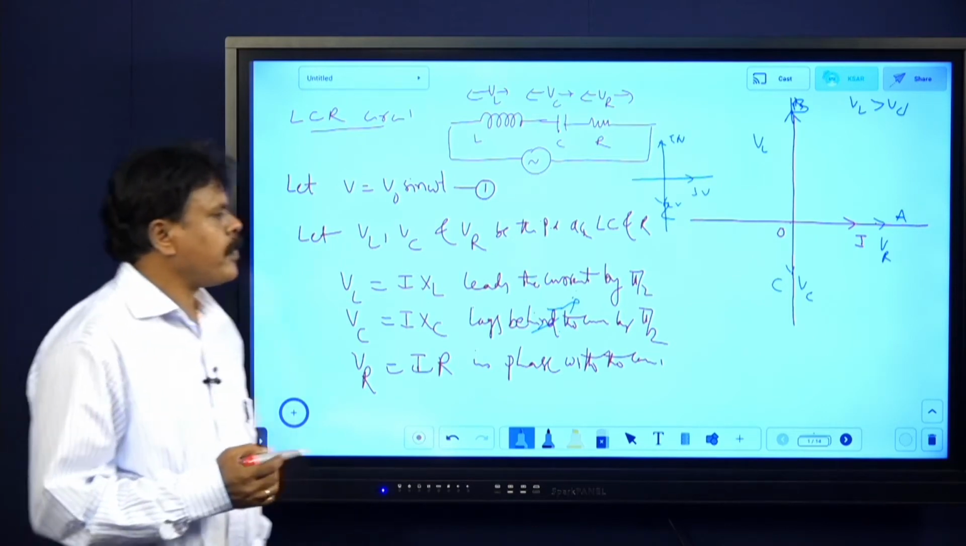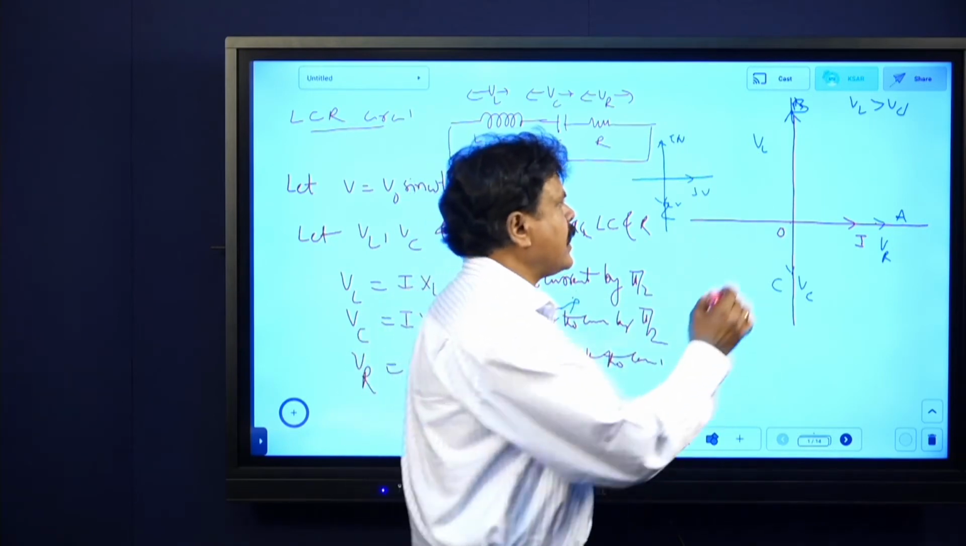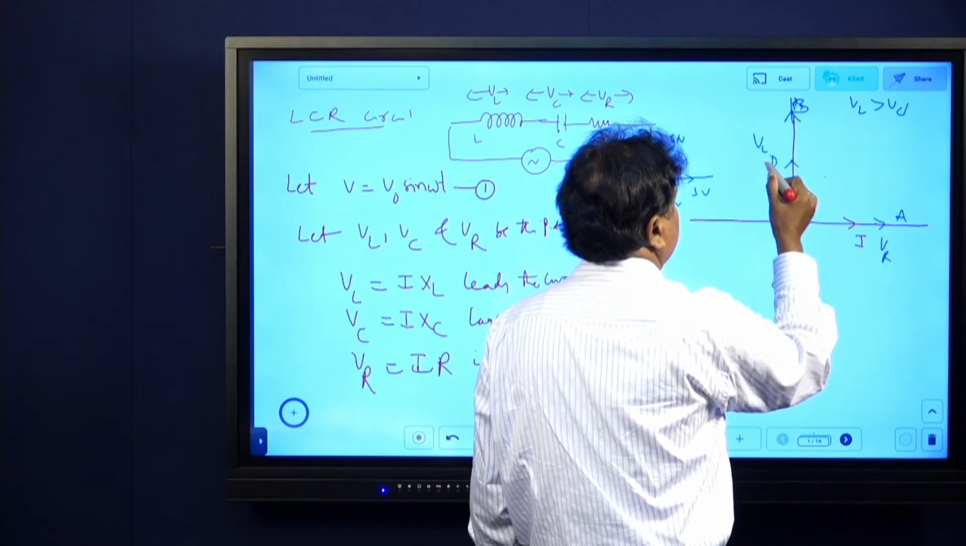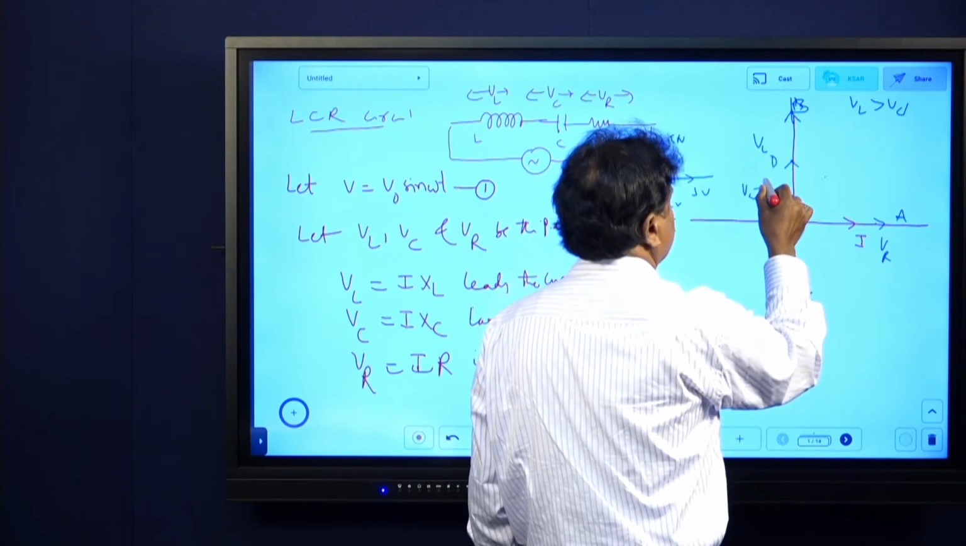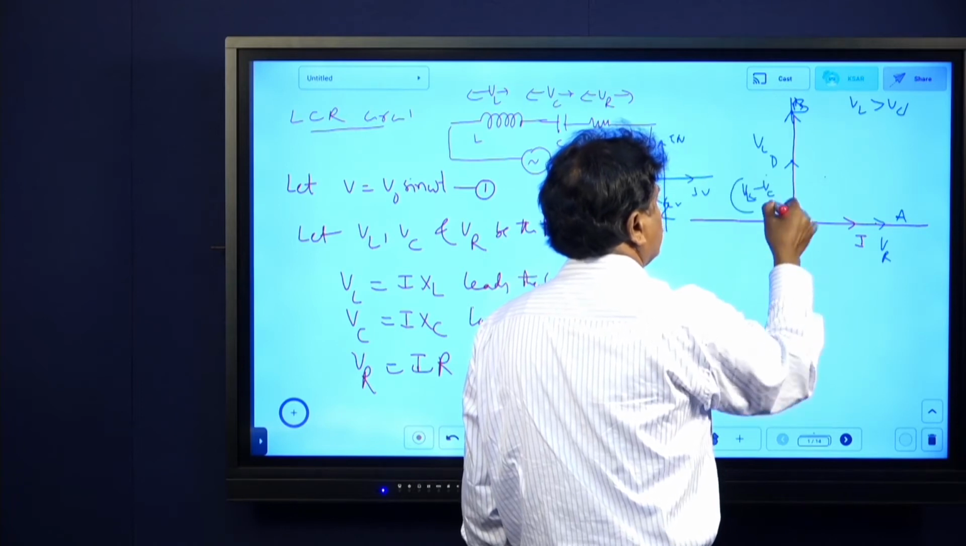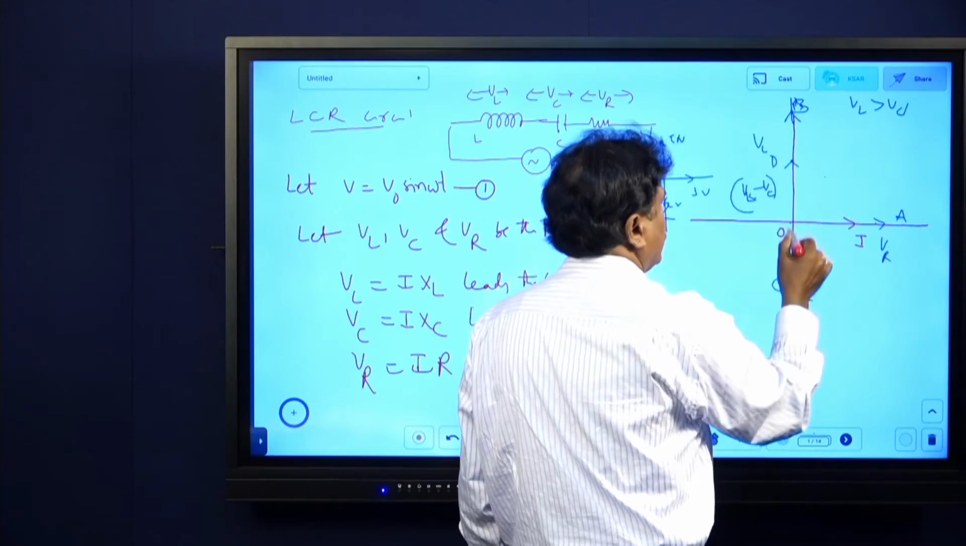Now here VL and VC are acting opposite to each other. I will take the resultant of these two, somewhere here. This is represented by D. VL minus VC I will write. Be careful, this is VL minus VC, and this is VR. I have reduced this to VL minus VC.